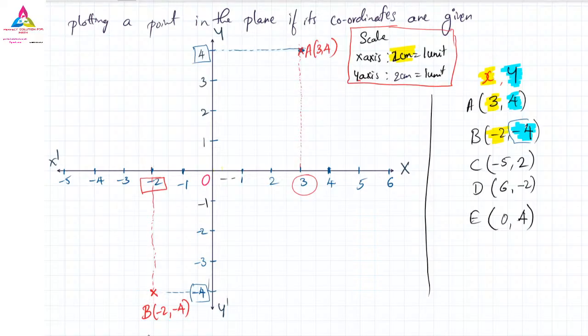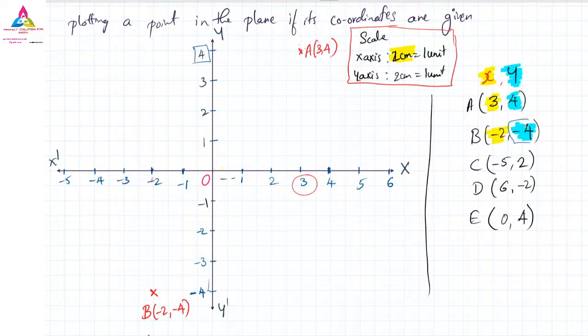Any doubt? After joining that, you can rub that line also. If you want, you can rub that line. Actually, no need to draw that line. We are drawing that line for our understanding purpose. We can rub that line. Only that point is important. That's all. Okay, so I think you can understand now. You can go forward now.